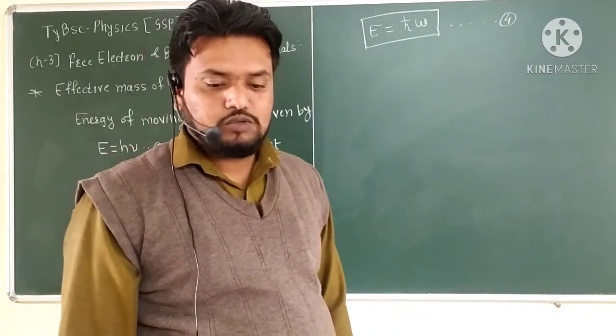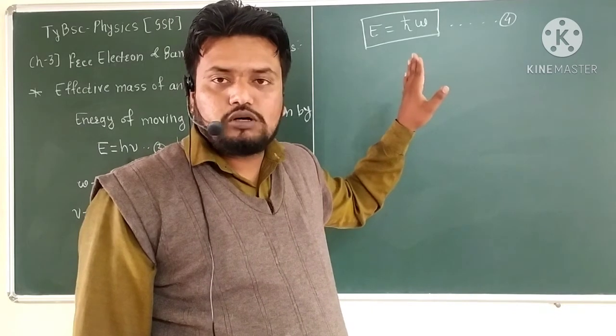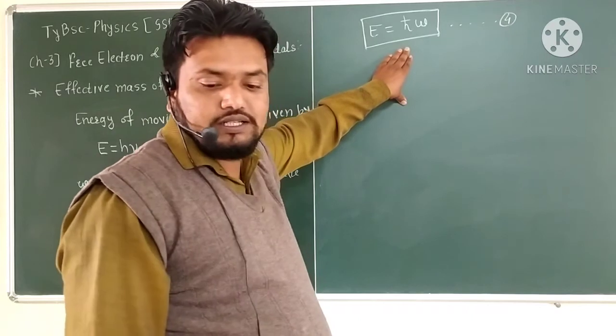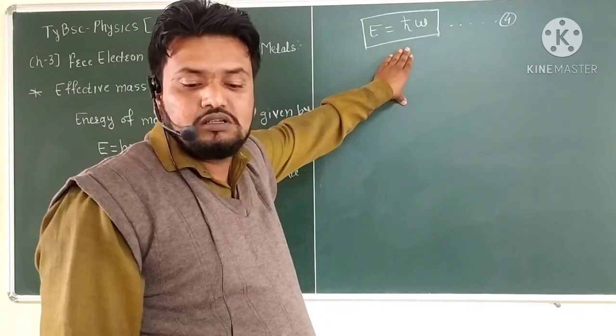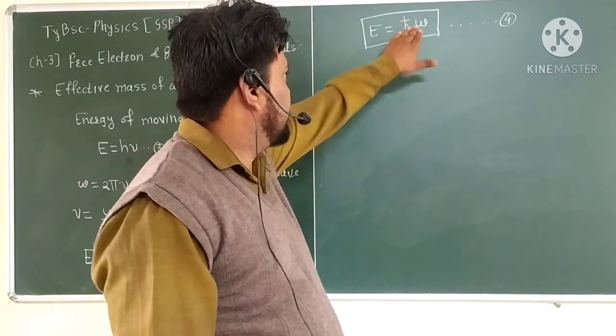We have to differentiate the above equation with respect to k. Here h cross is constant, and here is the energy and angular velocity.